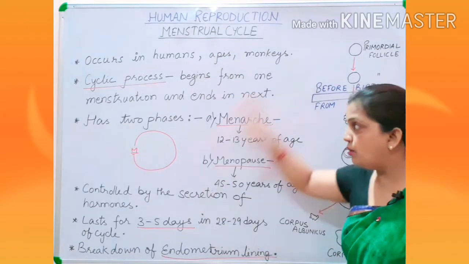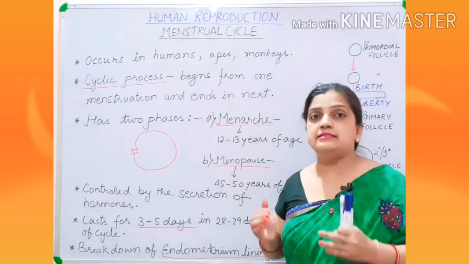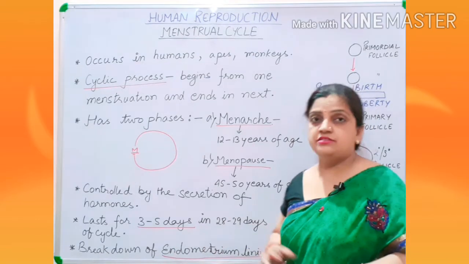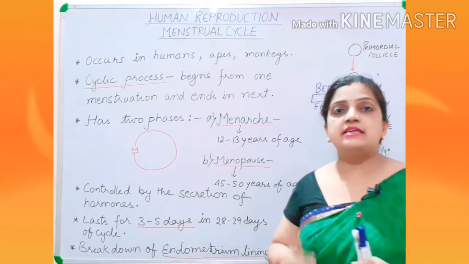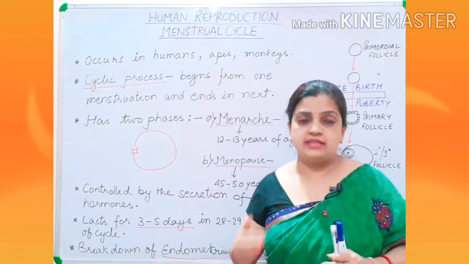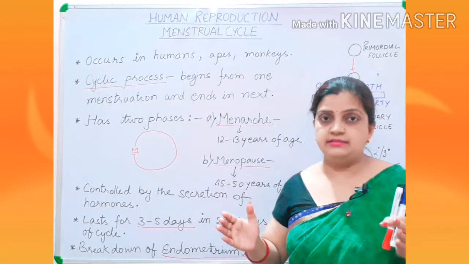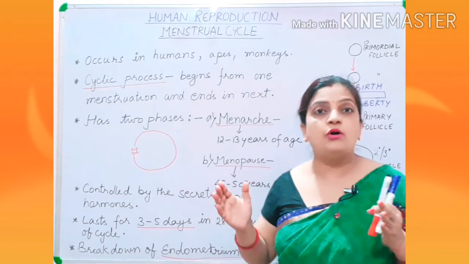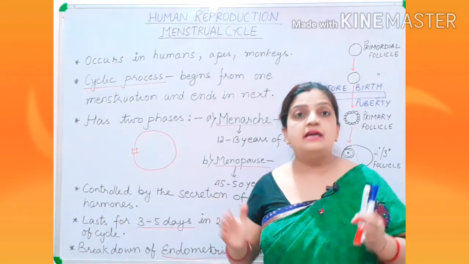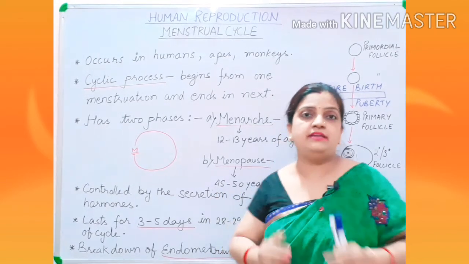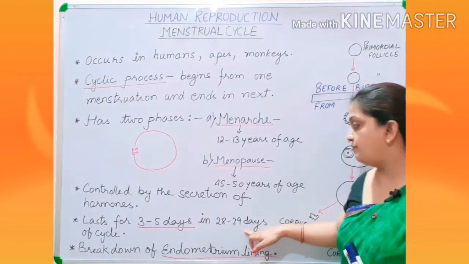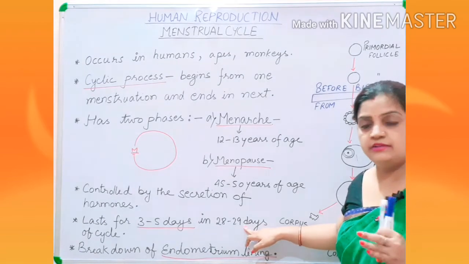And in women, the actual menstrual flow lasts for 3 to 5 days. Children, I told you all that every month women attain a menstrual cycle, and this menstrual cycle is a period of 28 or 29 days, and in these 28 to 29 days the actual menstrual period lasts for 3 to 5 days. So this is one more important point among females.